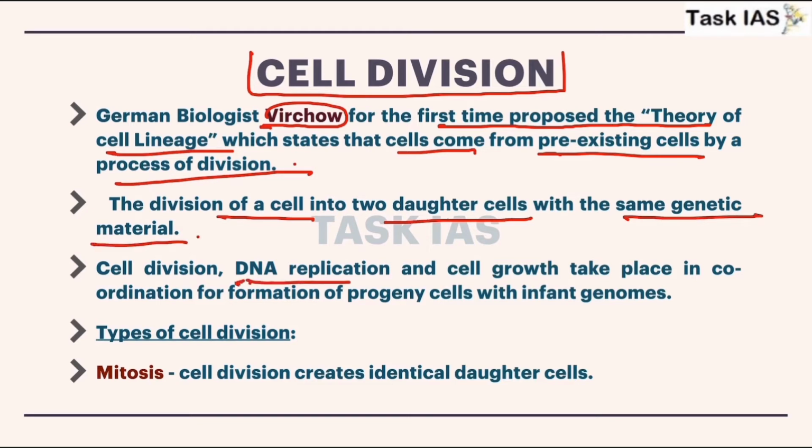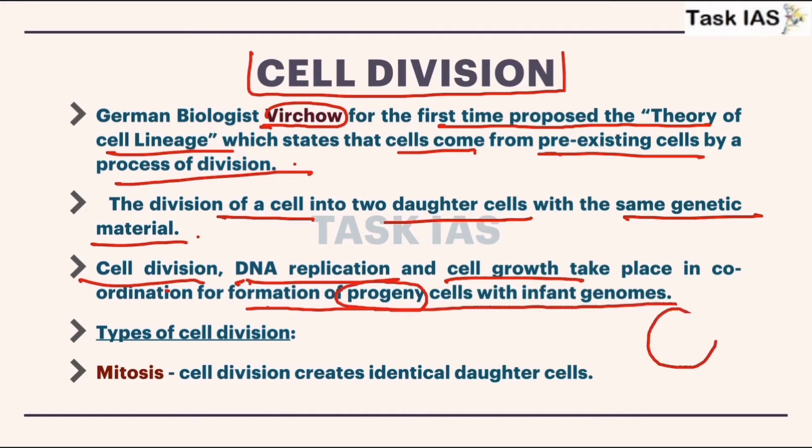Cell division, DNA replication and cell growth take place in coordination for the formation of progeny cells with infant genomes. So it mentions that firstly there will be cell growth, because every daughter cell will become an adult cell. I am explaining in very layman terms.